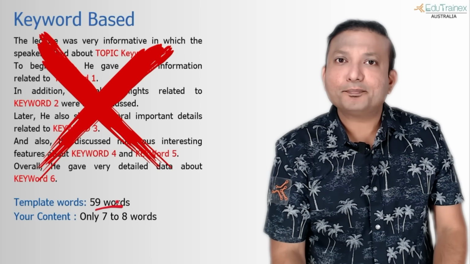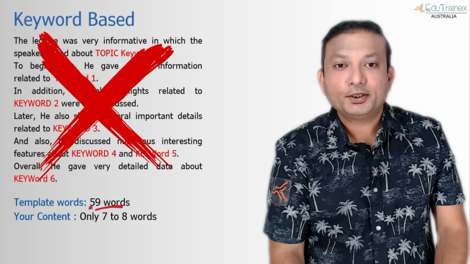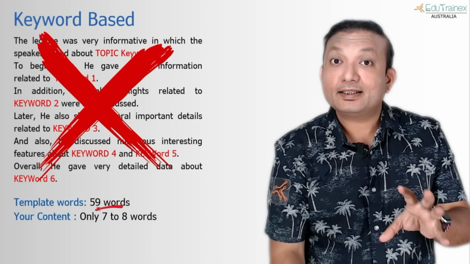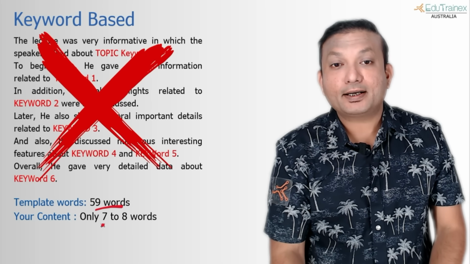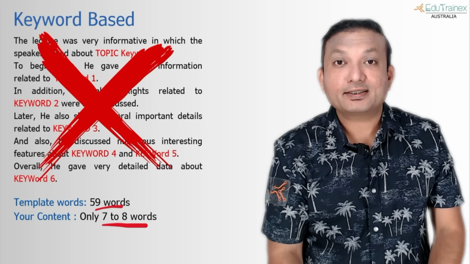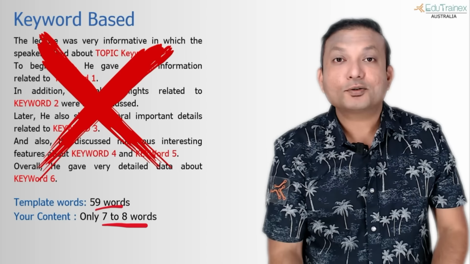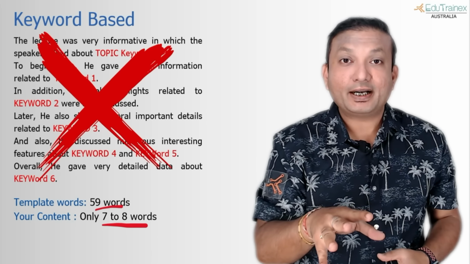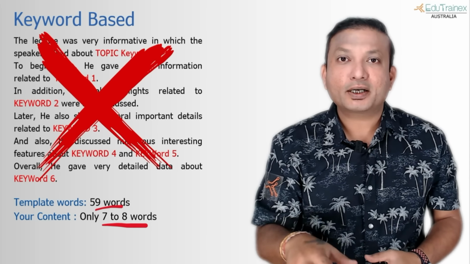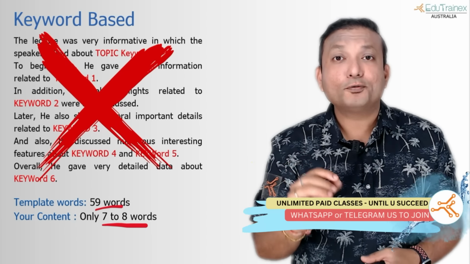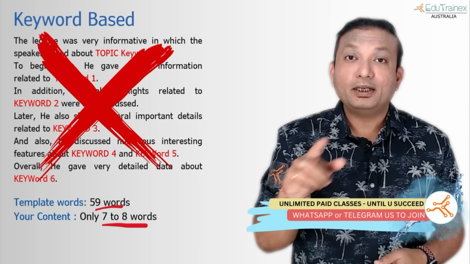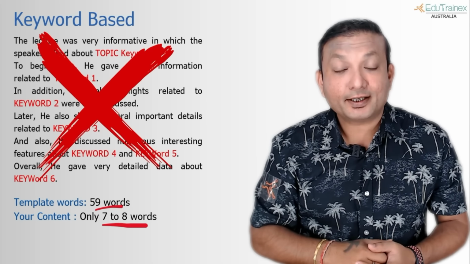The problem with this template, problem number one, is that you already have 59 words out of 75 in the template, and how much content are you adding? Only 7 to 8 words. That is the biggest problem with this kind of template. And that's why, if you write these kinds of responses in Summarize Spoken Text, it will guaranteed go for a human review, and human reviewers don't even check these kinds of responses. Complete laddu, you will get a big 0 for these kinds of responses.